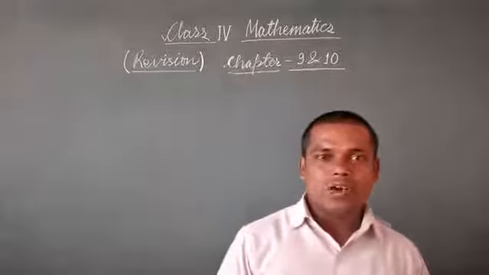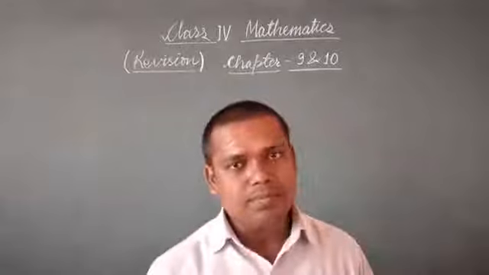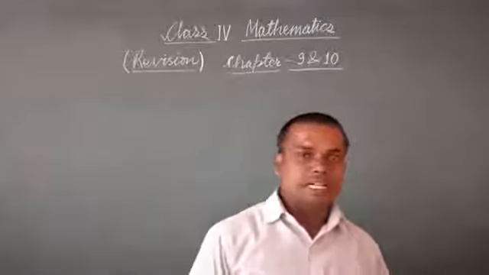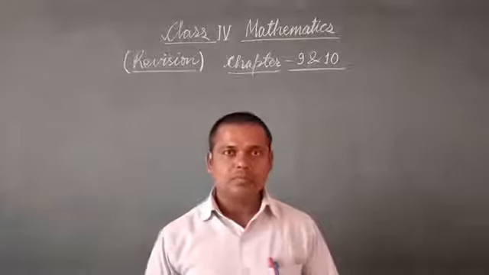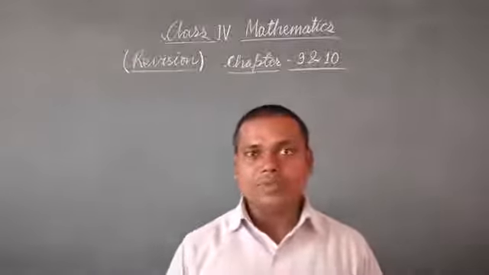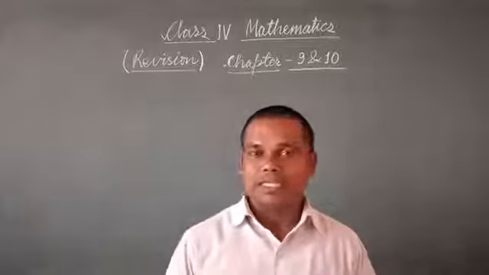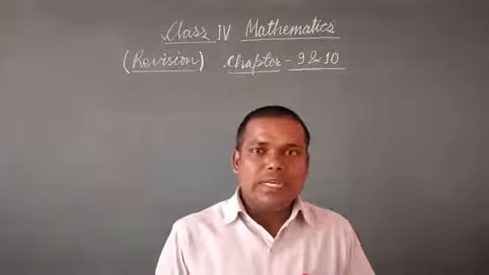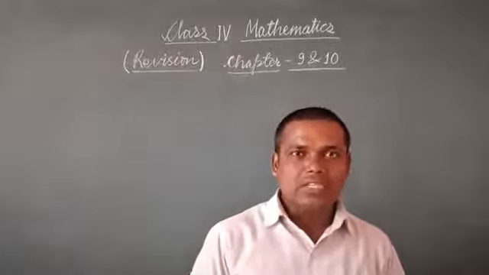Tangram is of 5-piece tangram or 7-piece tangram. With the help of these pieces of tangram, we can make any type of pattern that we have already discussed during the class.